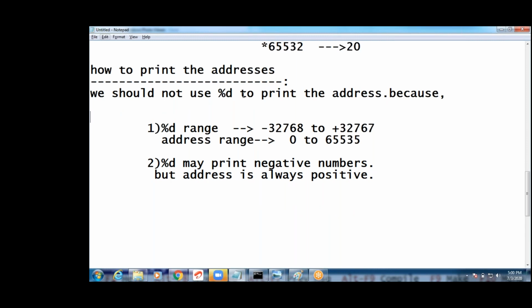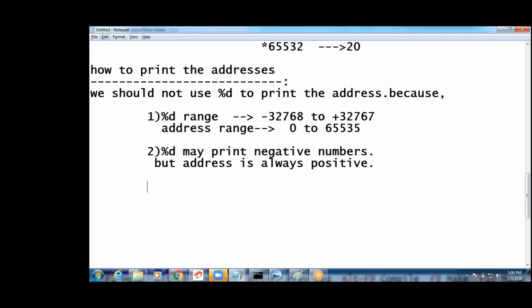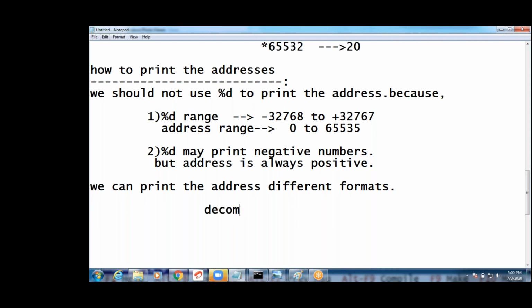Now then, how to print the address? We can print the address in different formats. What are those formats, guys? Decimal and hexadecimal format.